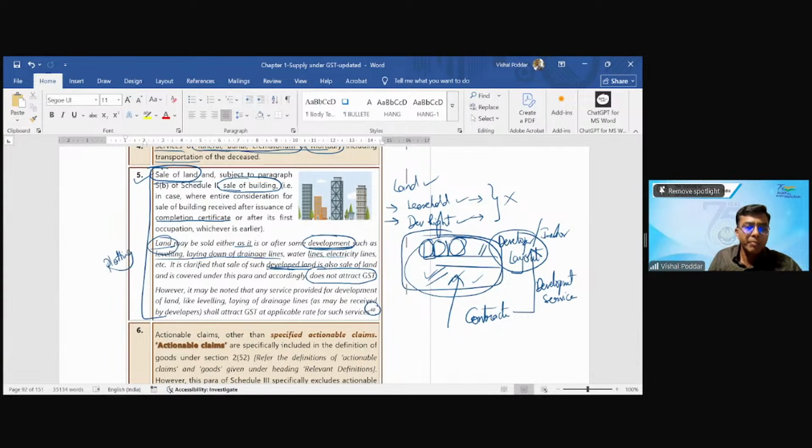Now, when I am getting this development work done from a third person, like in my case from some outside contractor, it becomes again a separate type of transaction. And this transaction of getting this development done is liable. Because again, the nature changes. It is same like whether you are selling the voucher or you are acting as an agent or you are doing some other activities like advertisement, etc. So sale of voucher, sale of shares, sale of land, these are outside GST. But anything around them need not be outside GST. That is what is the point.